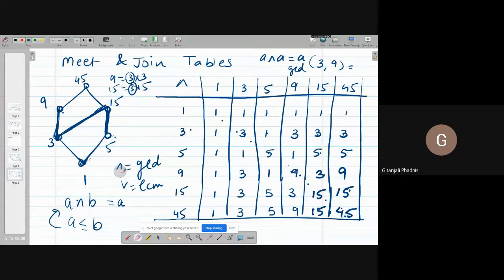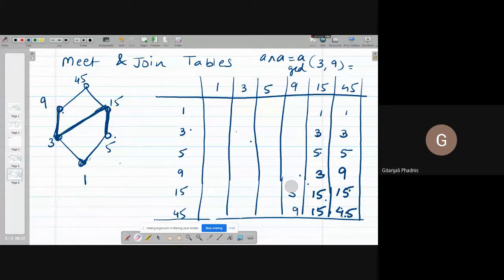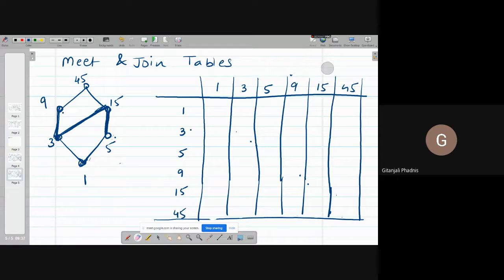Finished writing joint meet table? Yes, ma'am. Now let us prepare the joint table. So join means LCM. Okay? Join means LCM. Now join 1 is 1.